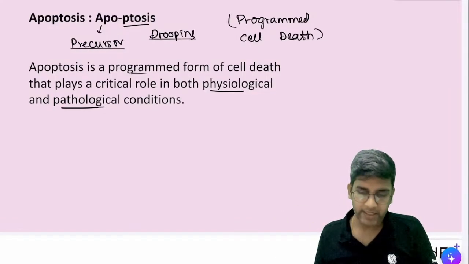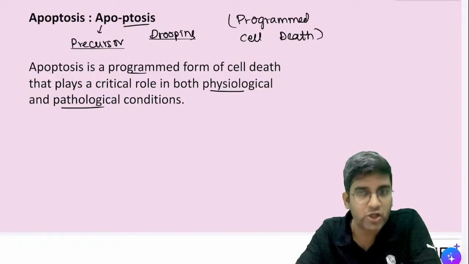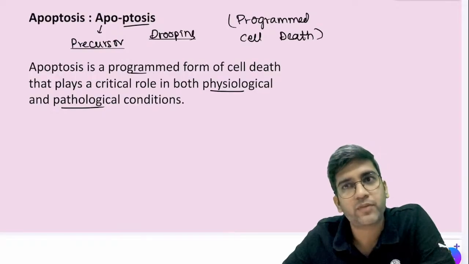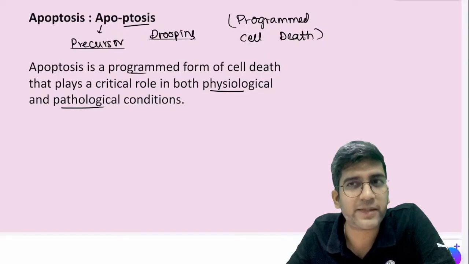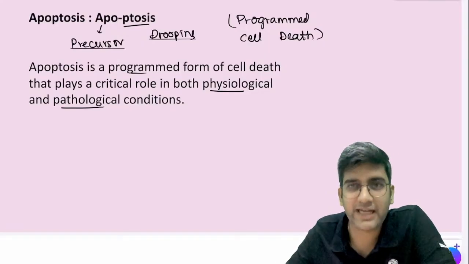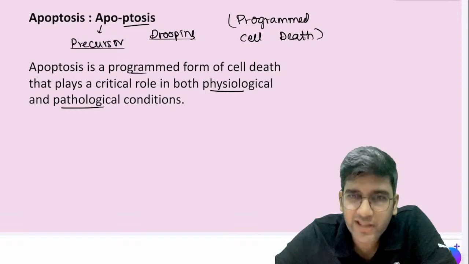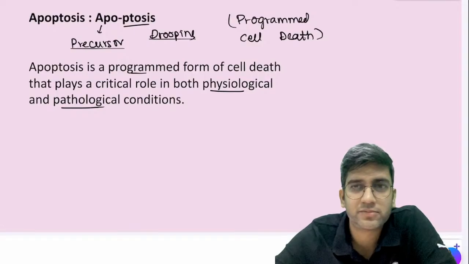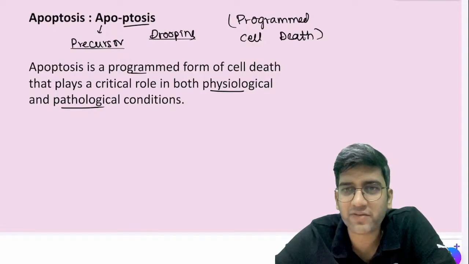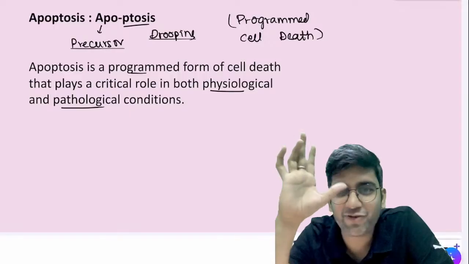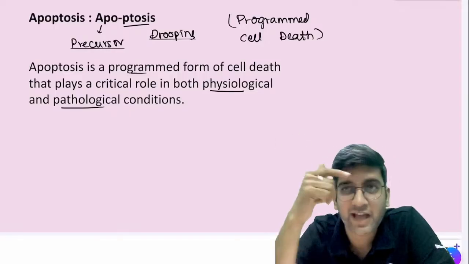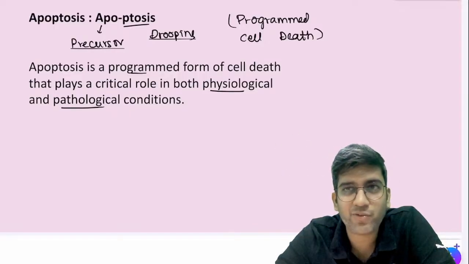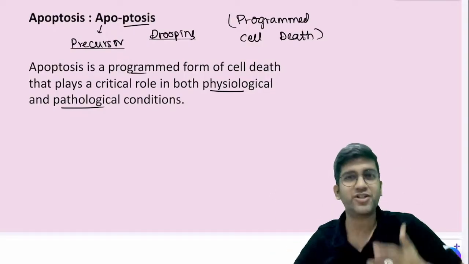Fine. So what happens in apoptosis? It's both physiological and pathological. Can anyone tell me in which physiological condition my cell will die? Anything which comes to your mind? Definitely cells die due to normal physiological processes. Everyone must have experienced it. Embryological, yes, by default. Bone growth, amazing. Hair fall? Everyone has had hair fall, right? Hair fall is a physiological cell death.